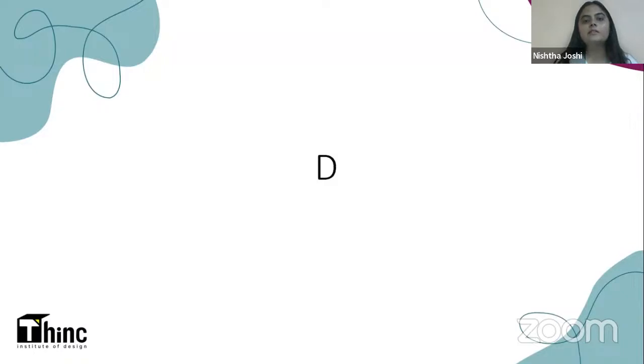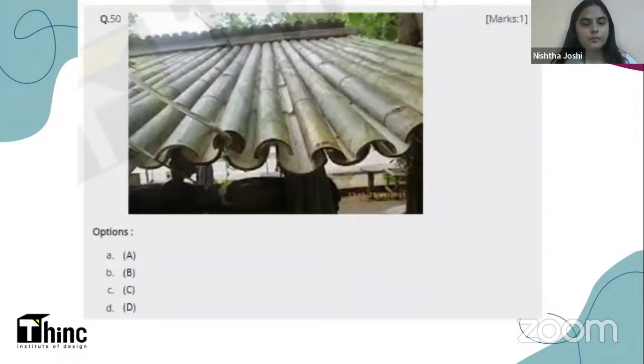Yes, the right answer is D, that is coconut leaves. And this is the last one. There is a possibility that the material has been repeated. There is a possibility that it is a new material. Please look at this image carefully. I think this is the easiest one to understand because we recognize this material very nicely. So tell me, is it A, B, C or D? Yes, the right answer is A, that is bamboo.